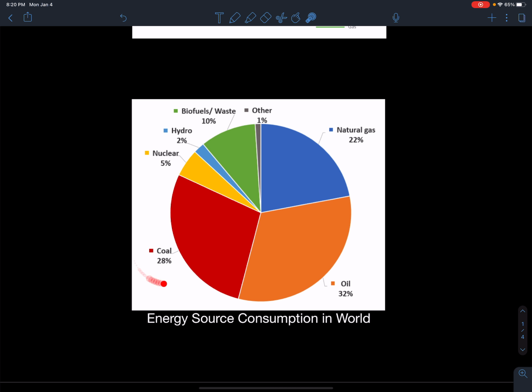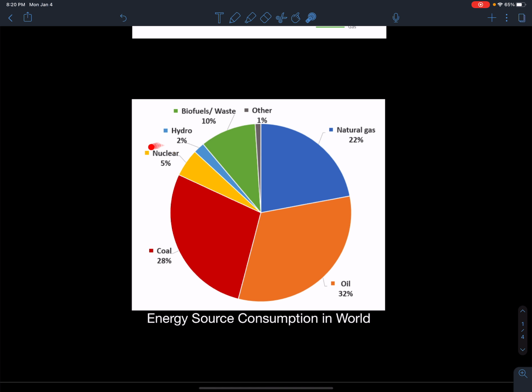That is the most polluting form of energy that we can get. And coal can be found in every single country. Oil and natural gas can't be found in every single country, but coal you can find basically in the ground everywhere. So that's why it's predominantly being used. So these three types of energy sources account for, wow, more than 3/4 of all the energy we use.